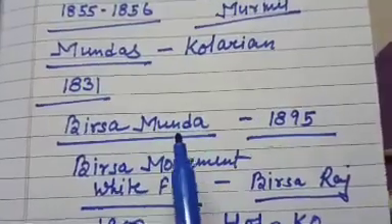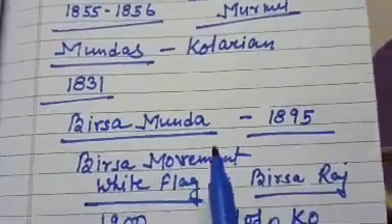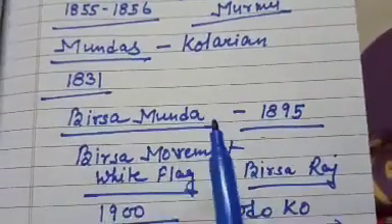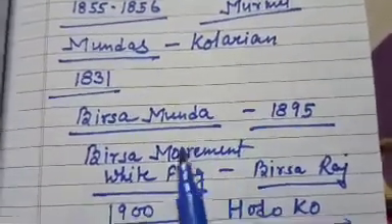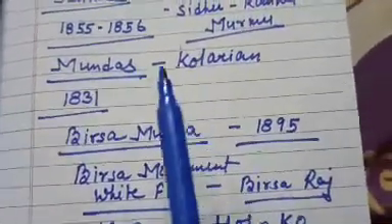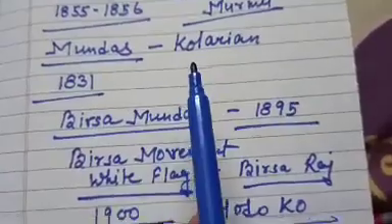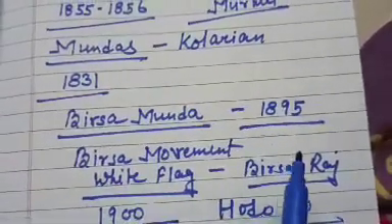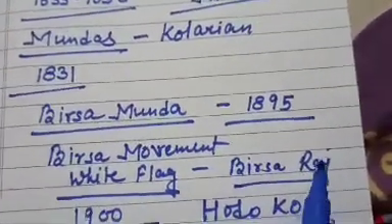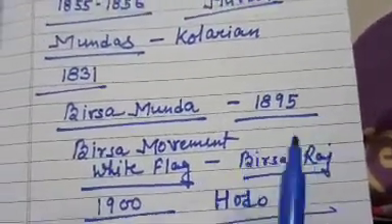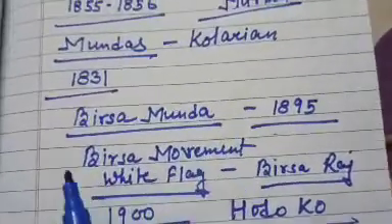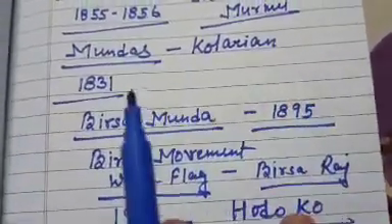Birsa Munda started this Birsa movement in which year? 1895. But he was sent behind bars. After two years, when he came out, he told the tribals not to leave their places. A white flag was the symbol of Birsa Raj. But with the death of Birsa Munda in 1900, this Birsa movement also stopped.